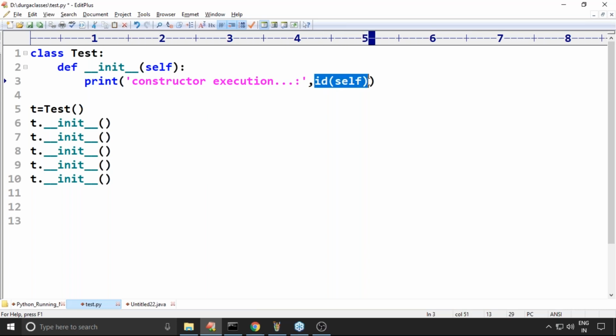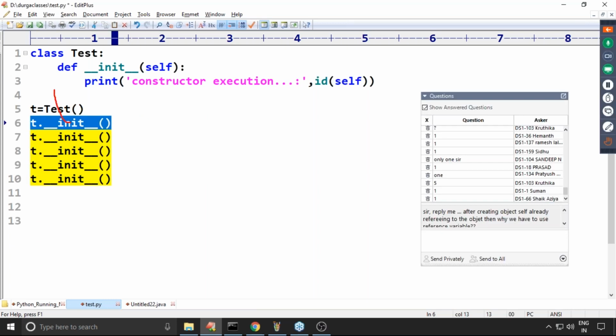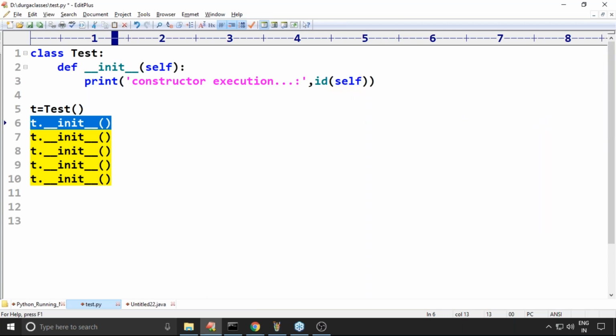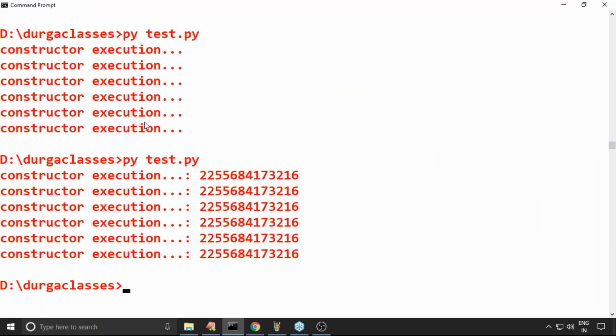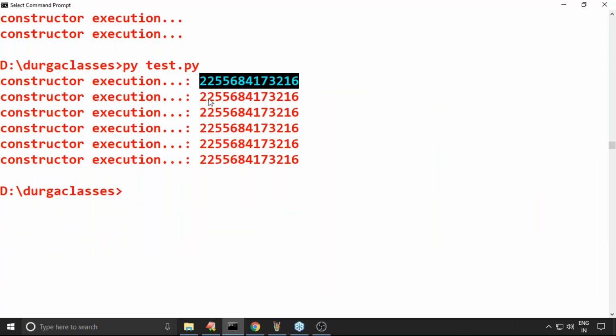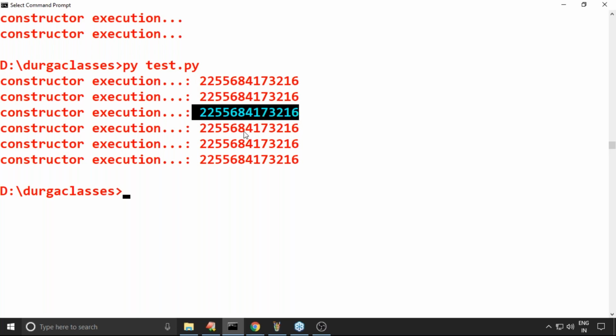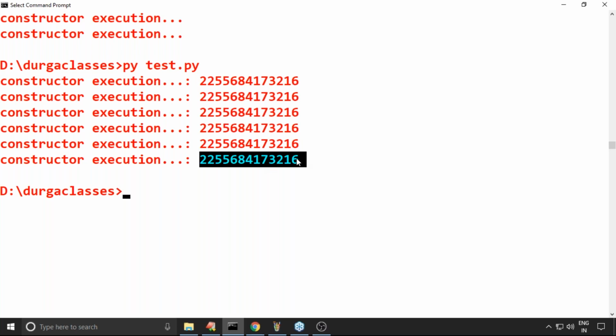If I take the ID of self, how many objects got created in our total program? Can you please confirm? Sir, only one. Every time it is going to print the same address. I told you, right? Can you please cross check? Every time, is it the same address or not? Self is always pointing to the same object. Yes. That means multiple objects are not created, sir. Only one object got created. Any doubt?